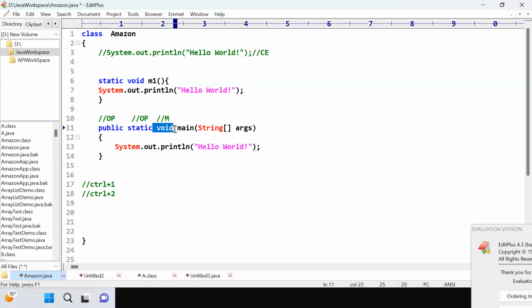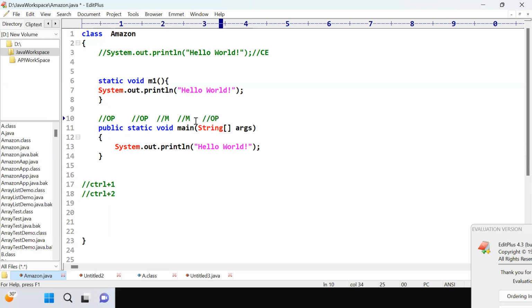What void and non-void types are, we will discuss later. This is called your method name. This is mandatory, and this is called parenthesis. This is also mandatory. The parenthesis is required, but the parameter is optional.